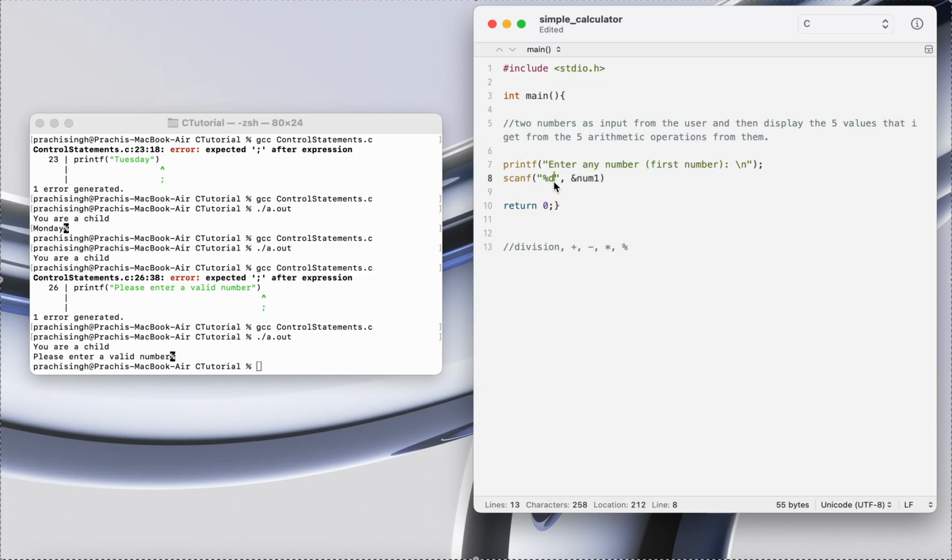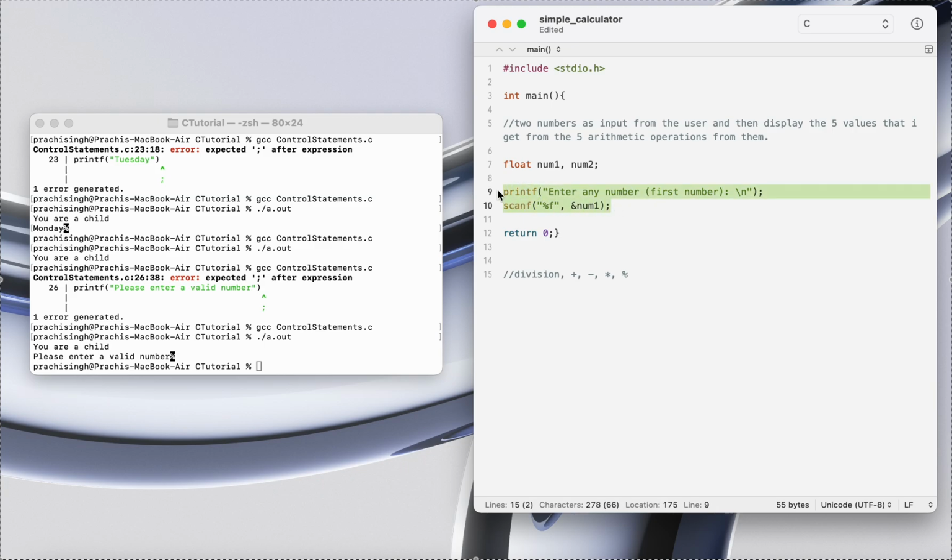Okay, one more thing, I need to initialize my variables, so num1, num2, and yeah, this much is fine at this moment.